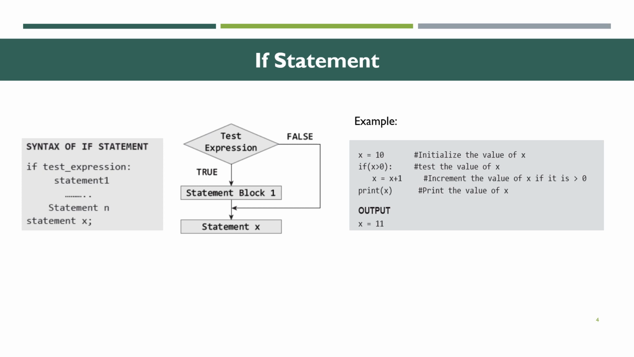Here, for example, x = 10, we initialize the value of x as 10. If x > 0, we test the value of x. x = x + 1, we increment the value of x if it is greater than 0. Print x, then print the value of x. What will be the output? 11. That is for x = x + 1. The x value is 10 and then plus 1. Print of x means the value will be 11. This is the if statement.